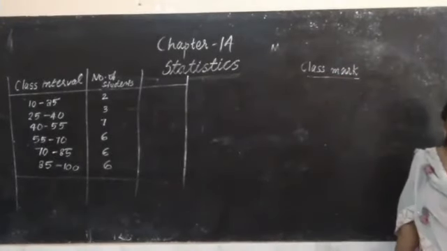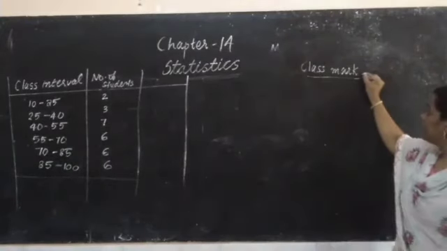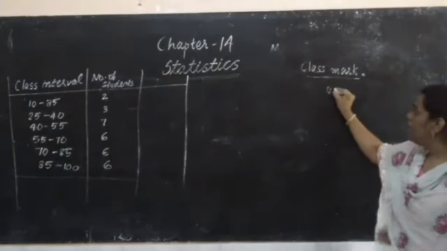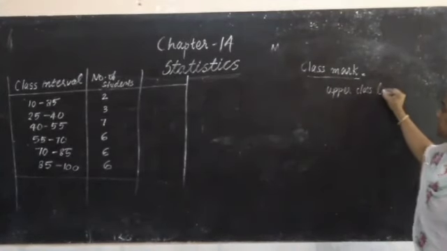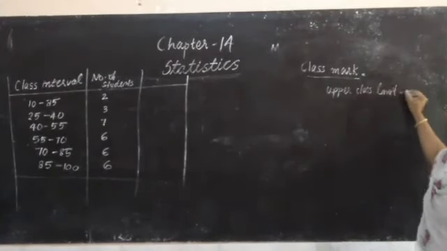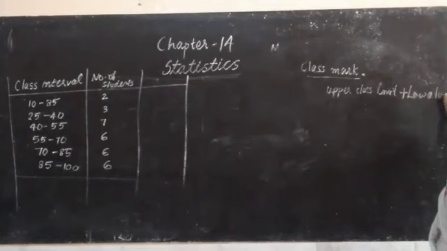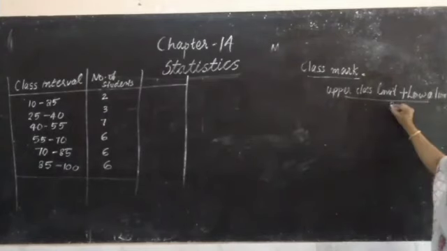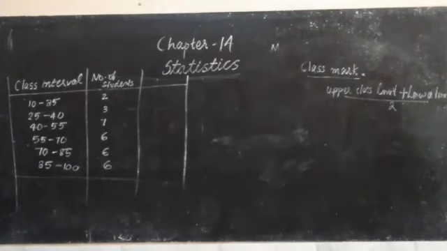Class mark is the middle value of the class. How to get the class mark? Class mark is equal to upper class limit plus lower class limit by 2.